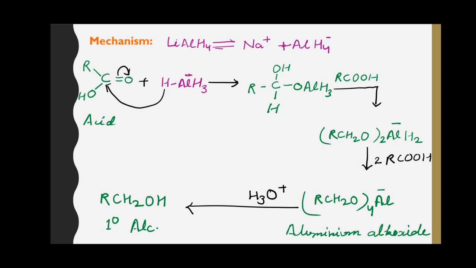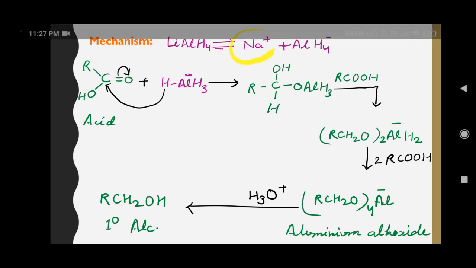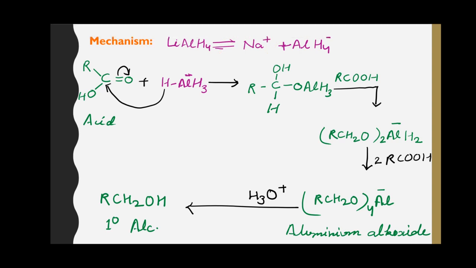Mechanism of reduction is the same as in the case of reduction of aldehydes and ketones with lithium aluminium hydride and sodium borohydride. First, lithium aluminium hydride ionizes to give lithium cation and aluminium tetrahydride.